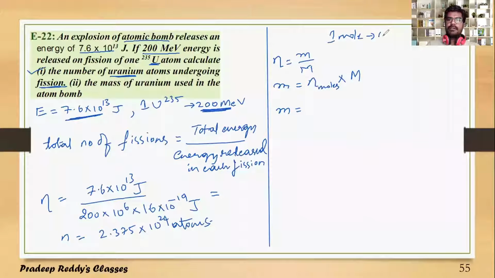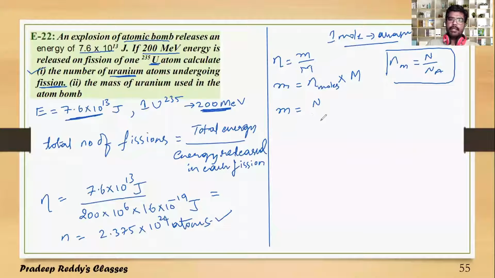Here we do not know how many moles are present, so we calculate from the number of atoms undergoing disintegration. I'll write the number of moles as N divided by Na, into gram molecular weight.